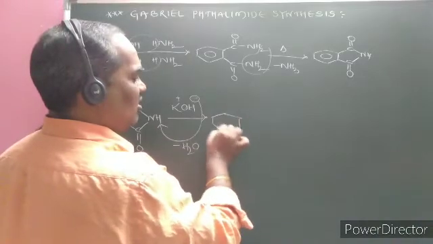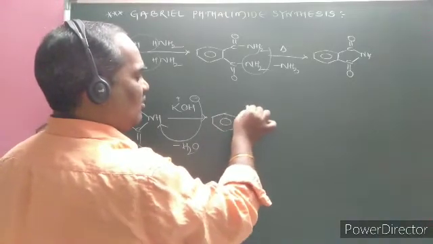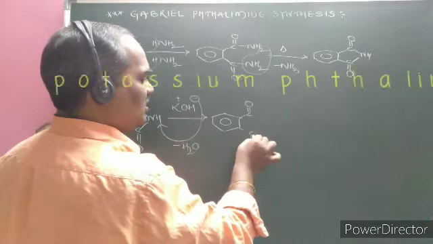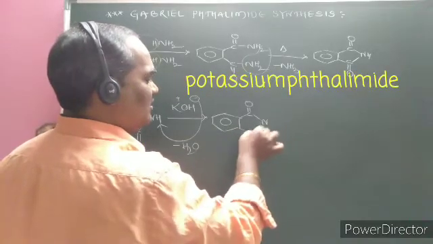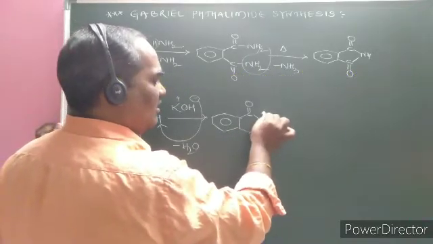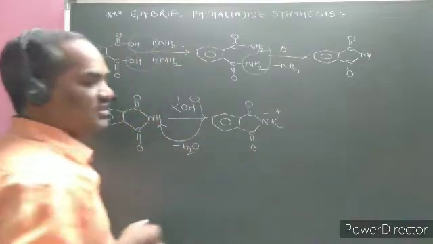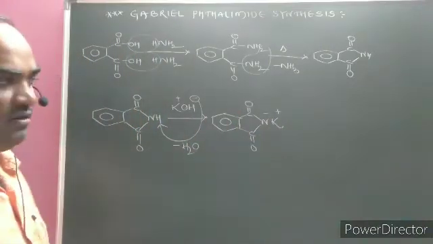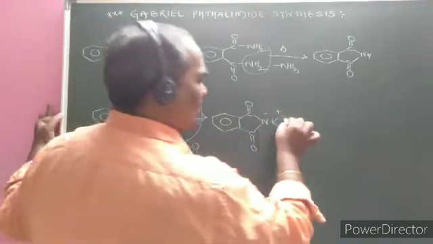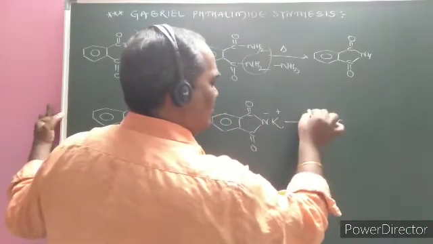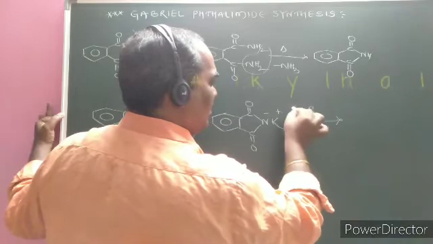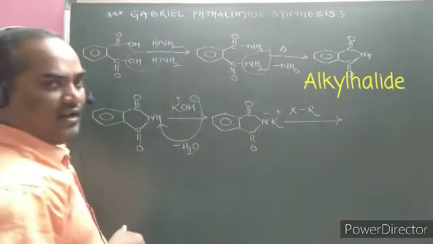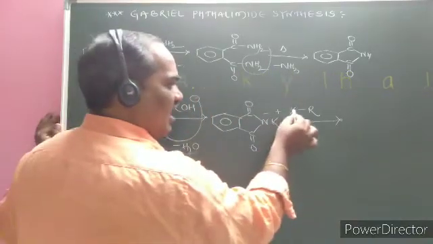Hence here, after losing the water molecule, C double bond O, C double bond O, here is N minus and K plus, that we call the potassium salt of phthalimide. The formed potassium salt of the phthalimide, in the general reaction I am writing here, reacts with any of the taken alkyl halide. Hence, here is an alkyl halide.